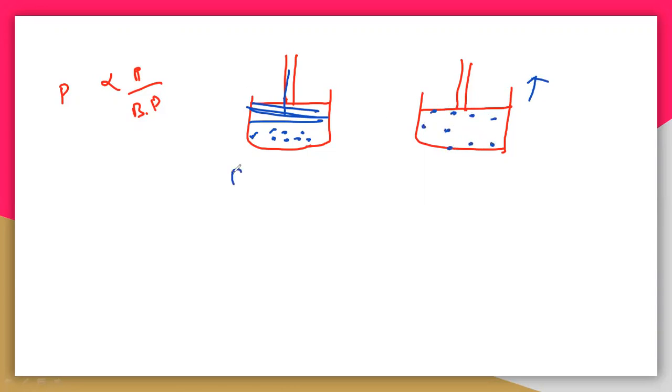So here the pressure is increasing, and here the pressure is decreasing. So what is a boiling point? It is the temperature required to boil this particular liquid. To boil it here we need only a small amount of energy, because the pressure is very low. That means the molecules have more kinetic energy.